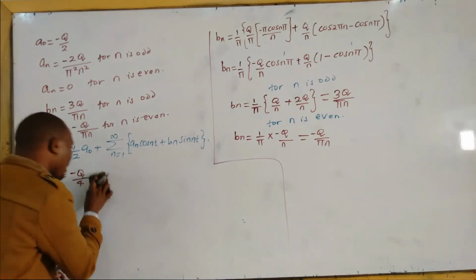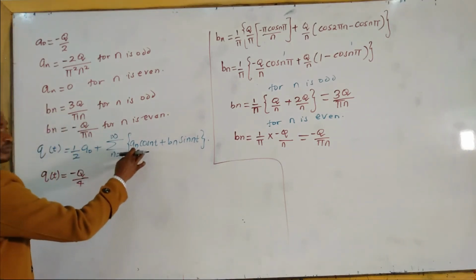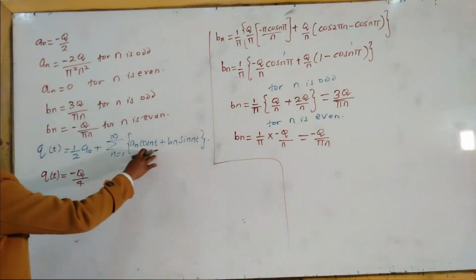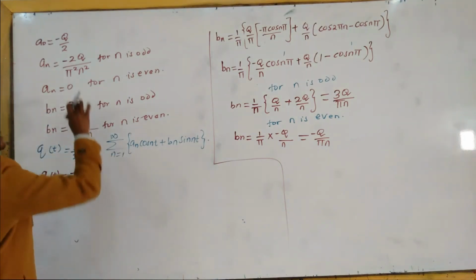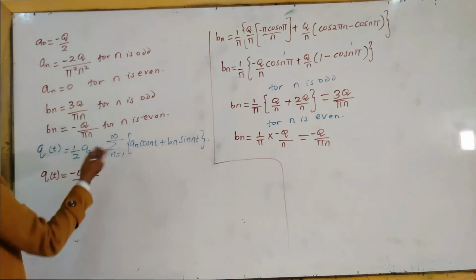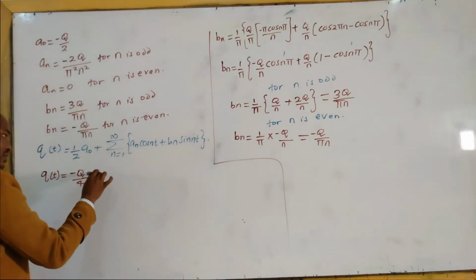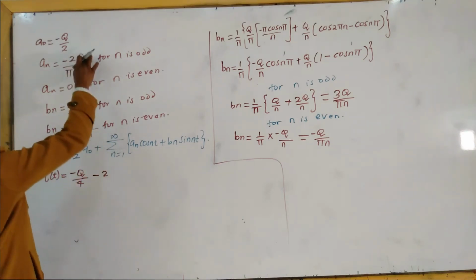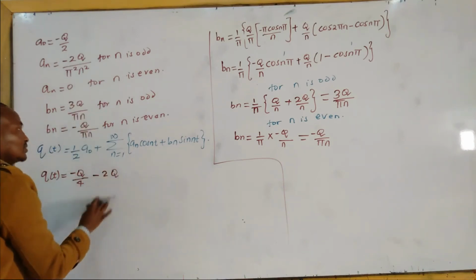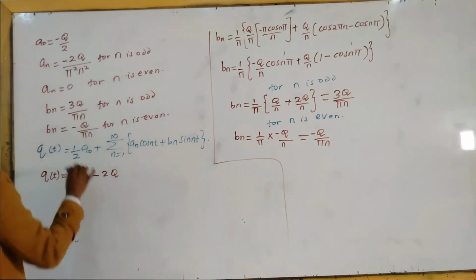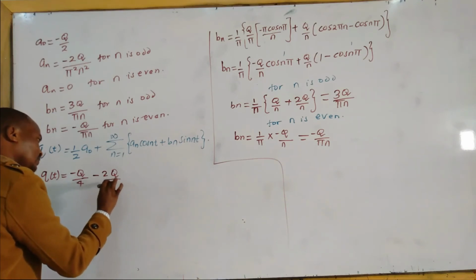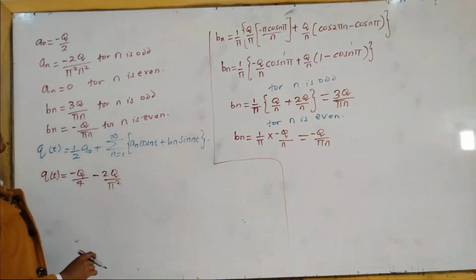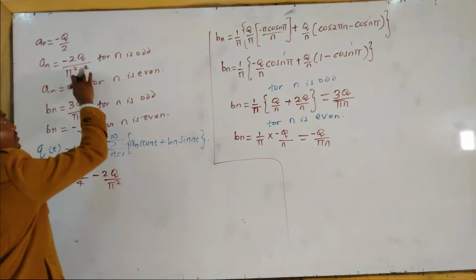If we start summing for cosine, the negative 2, q, and pi squared are constants, we can keep them outside the bracket, but n will be changing.